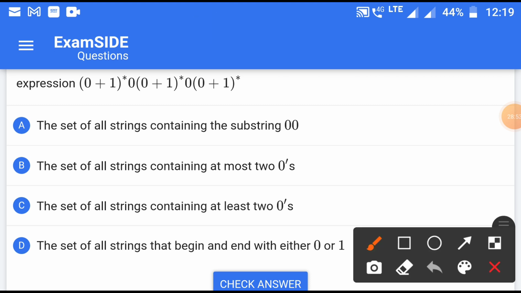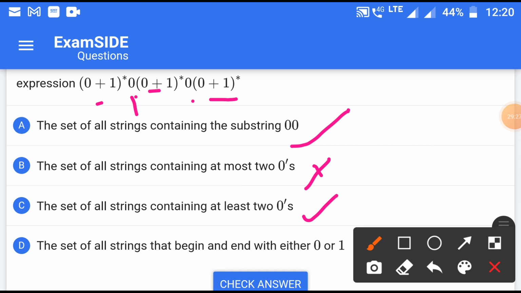So there is no doubt, because 0 0 is compulsory here. The set of strings containing at most 2 zeros, no, this is not correct because we can get more zeros from here also. The set of all strings containing at least 2 zeros, it may be correct because here the constraint is that it has at least 2 zeros.